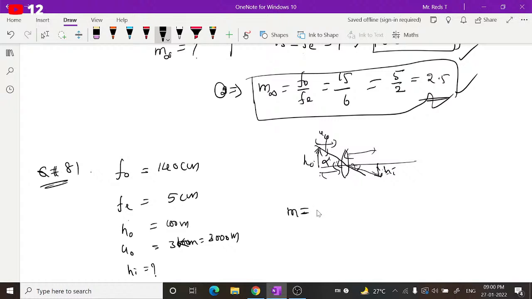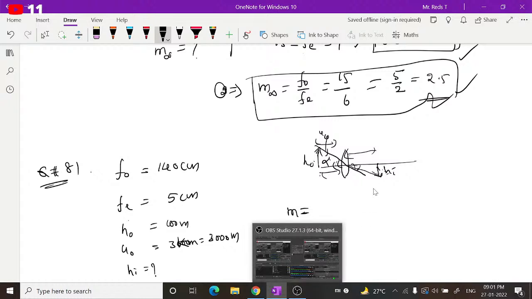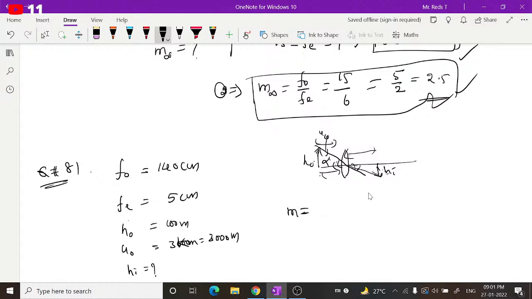How can you express this? To find this, you can take it as HO. Let us consider this angle alpha will be HO by UO.